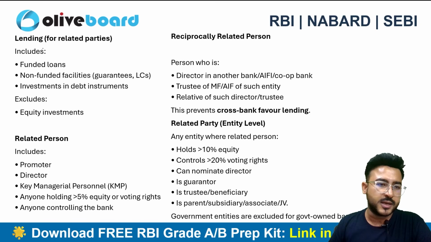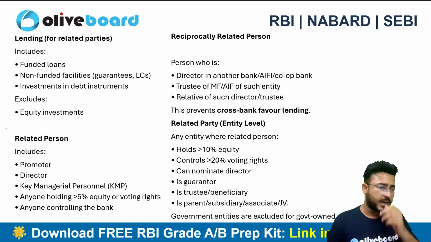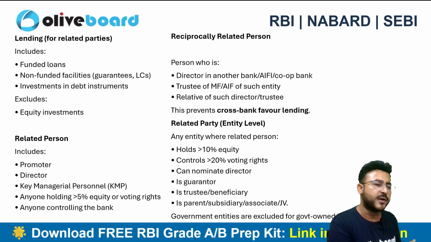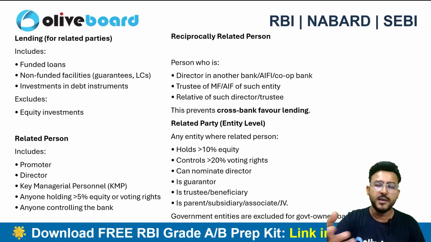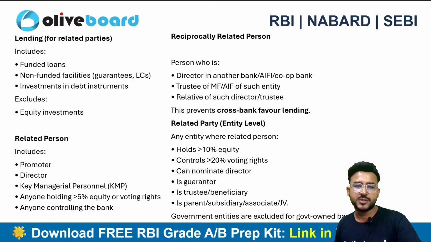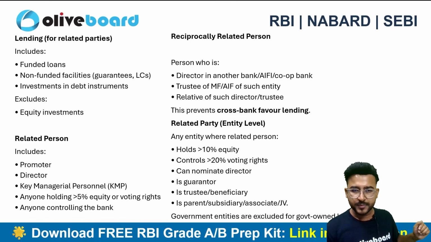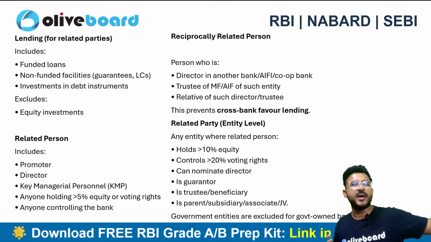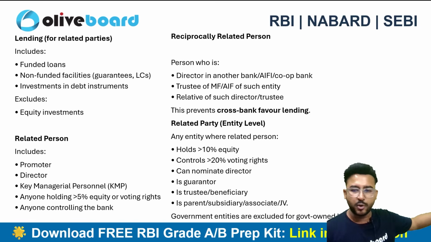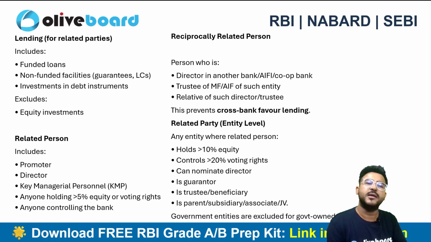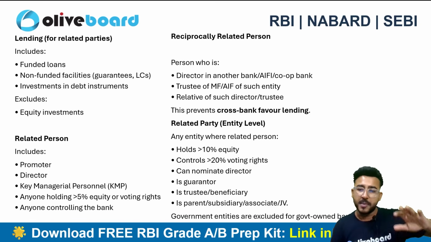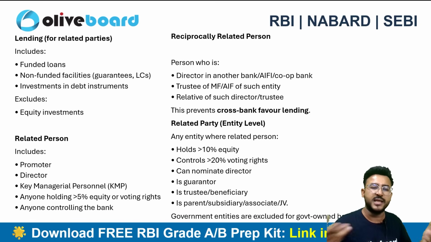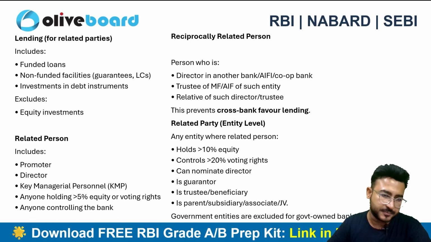Lending to a related party includes any kind of funded loan, and any kind of guarantee or LC, which is a non-fund based facility, right? We are not giving funds, but instead we are giving a guarantee. So there can be two types of things. I'm giving 1 lakh to my relative as a loan. This is a fund based loan. But I can also guarantee on behalf of my relative. Say for example, he or she is obtaining a loan from a bank and I am giving a guarantee. That's a non-fund based facility, right? I'm not giving funds, but somewhere or the other I'm giving a facility in the form of a guarantee or LCs.